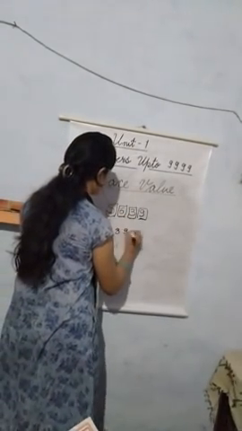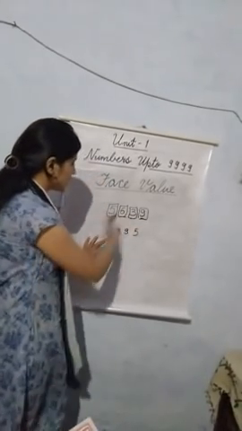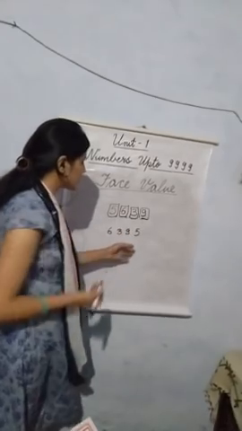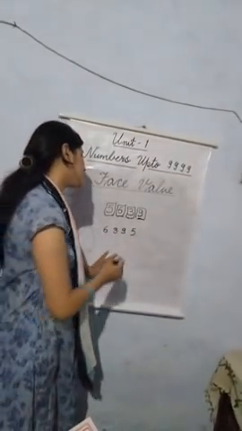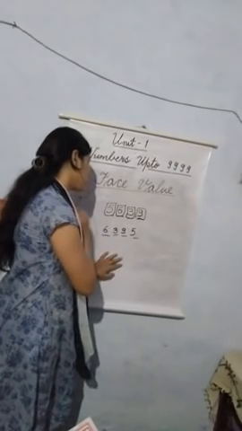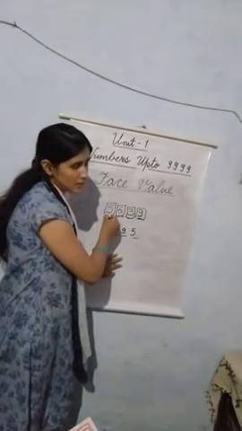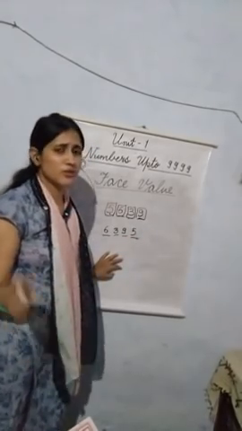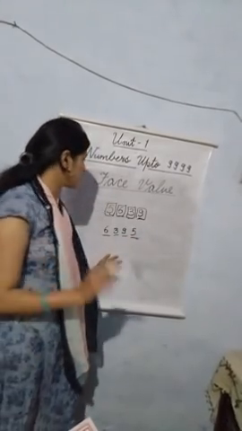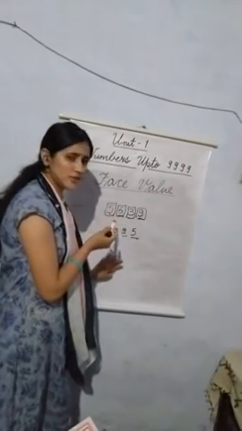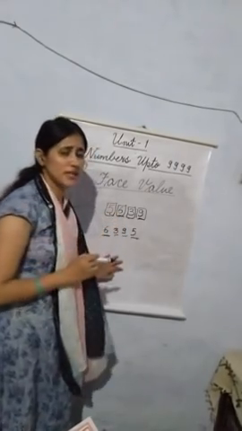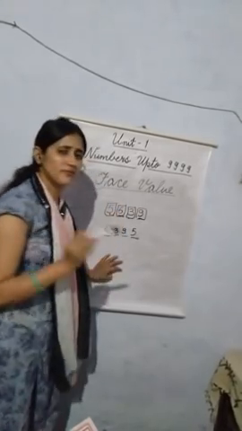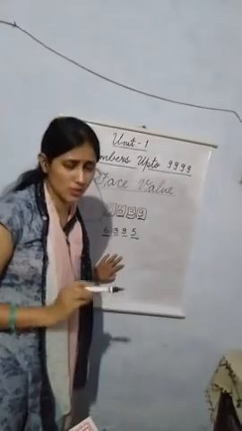Okay, we have changed the places. Here the place of 6 is thousands, 3 is hundreds, 9 is tens and 5 is ones, but still their face value is the same. Here 5 was at thousands place, then also its face value was 5 only. Here 5 is at ones place, then also its face value is going to be 5 only. Here 6 is at hundreds place, here it is at thousands place. But here also the face value of 6 was 6 only.